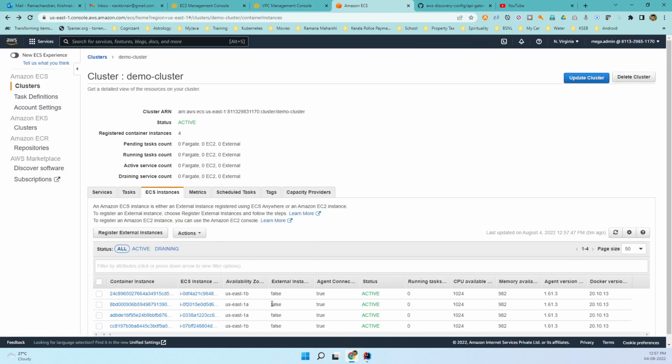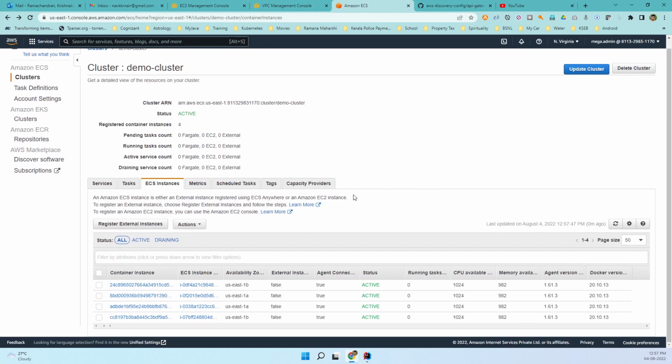So we have effectively two instances running in the public subnets and two instances running in private subnets. Why exactly we are giving these tags will become obvious when we actually start creating the services. We will start creating the services in the next video.